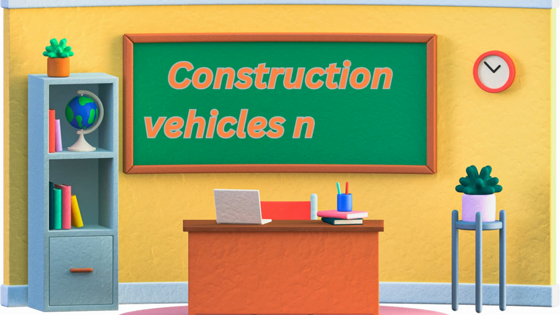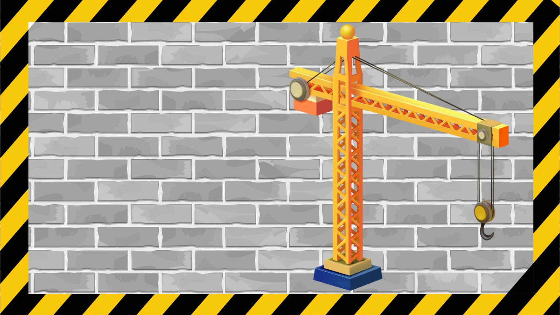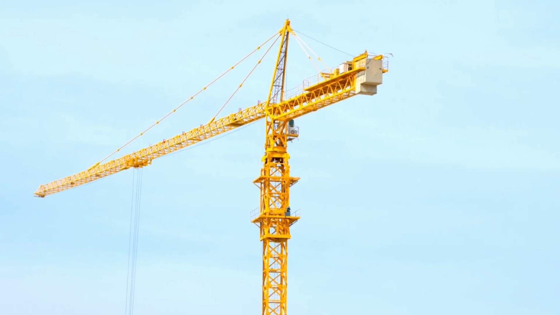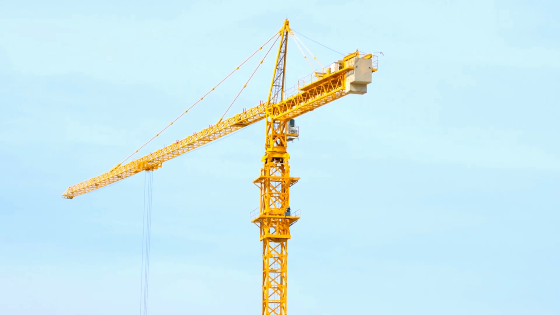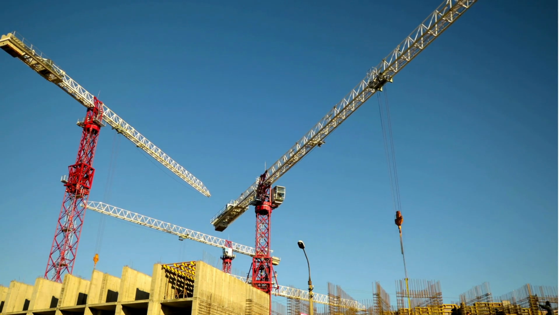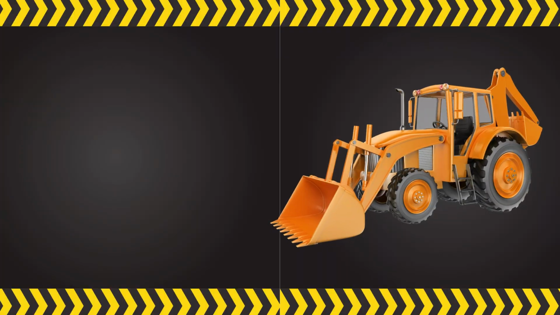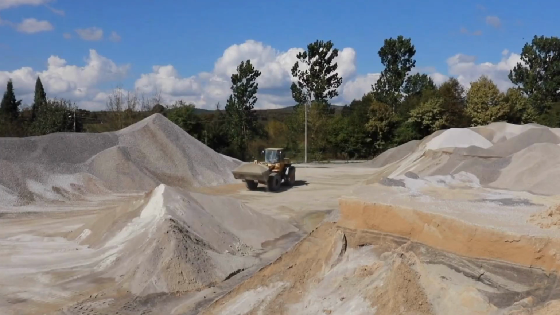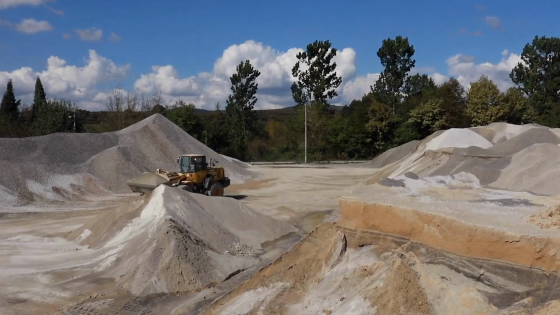Let's learn construction vehicle names. Tower crane. It is used in high-rise construction for lifting steel and concrete. Wheel loader. It scoops and loads loose materials like dirt and gravel.